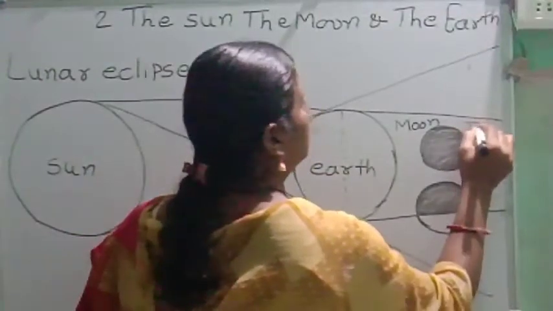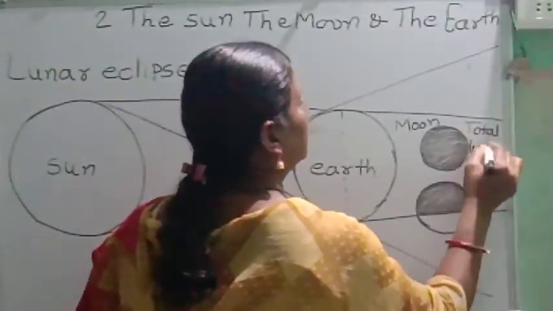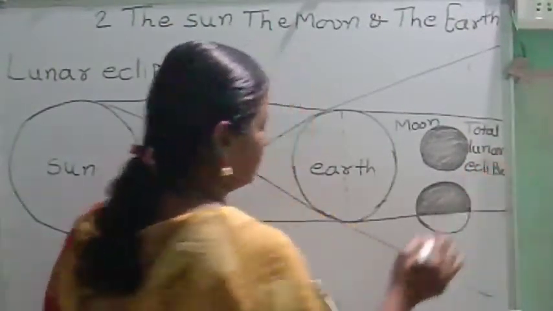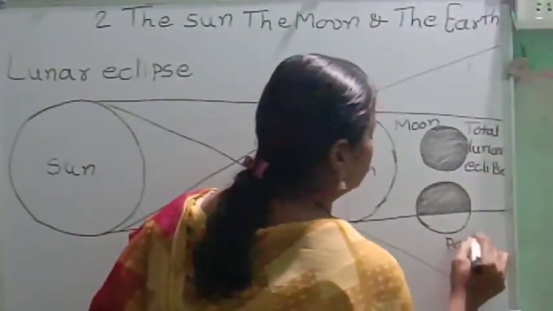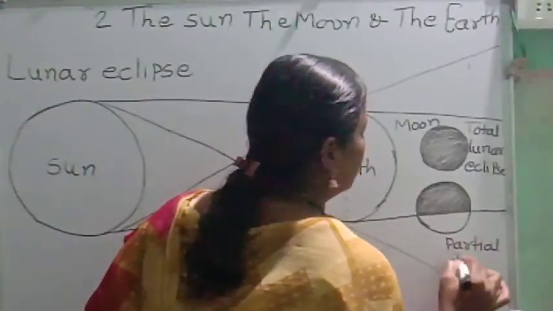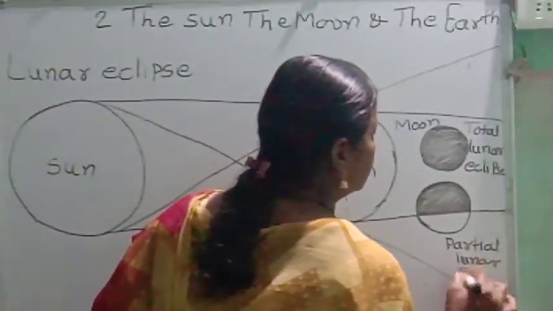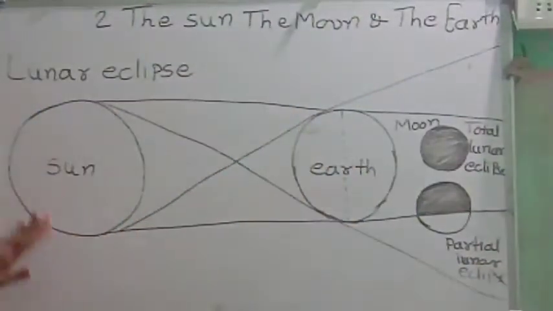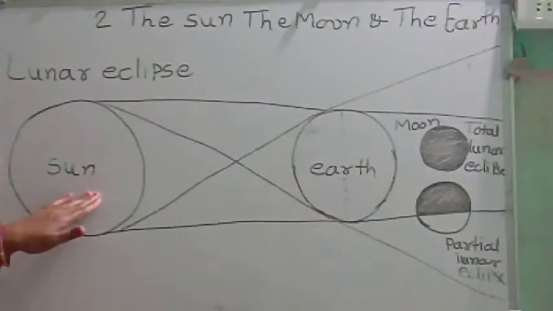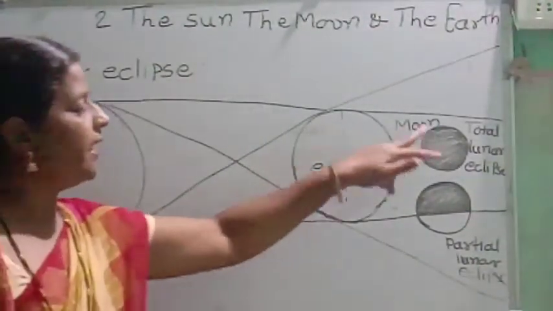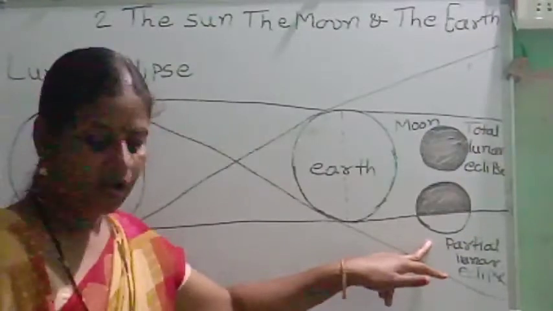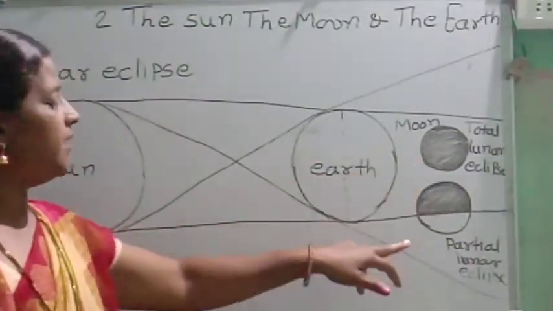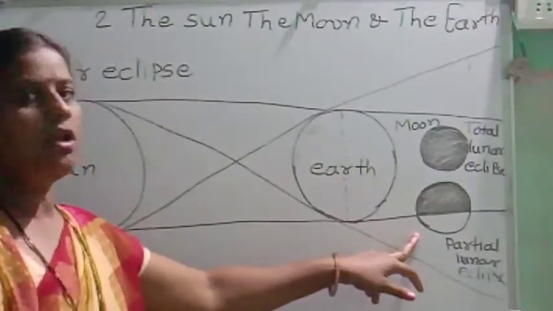This is total lunar eclipse, and this is partial lunar eclipse. In this figure, you are seeing this is sun, this is earth, and these are the two figures of moon. In one figure we are seeing the total lunar eclipse, and in the other figure we are seeing the partial lunar eclipse.